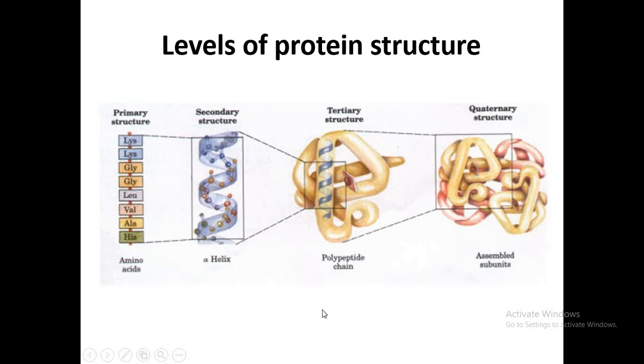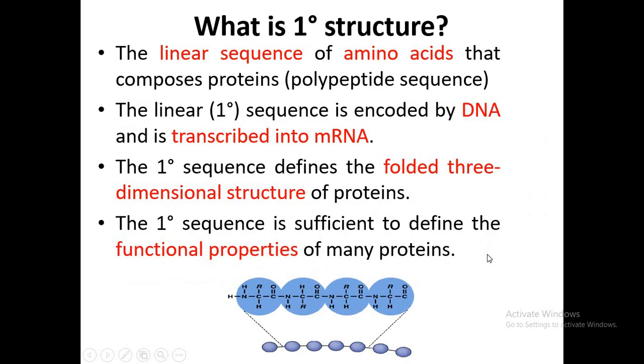So this was the primary structure, and we will see the secondary, tertiary and quaternary structure of a protein; we will be discussing each structure in detail in the coming slides. But you have to just keep in mind that protein has 4 levels of structure. One is primary, then secondary, then tertiary, and the quaternary structure.